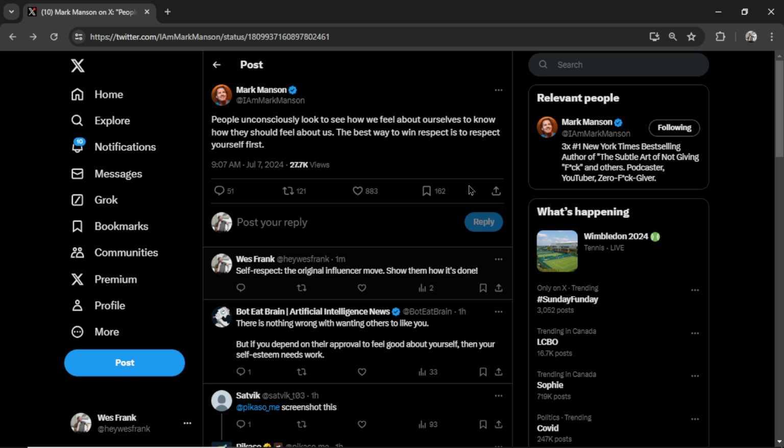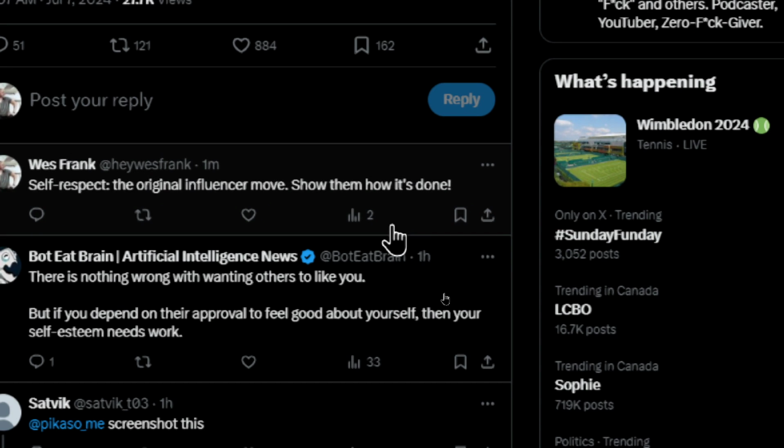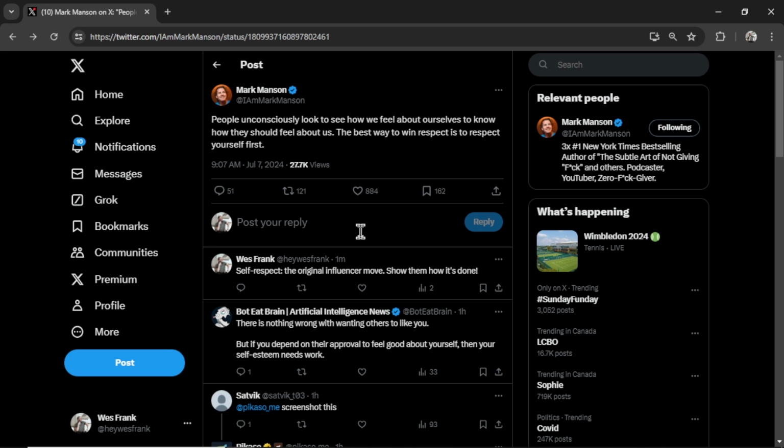This reply to Mark Manson's tweet was done automatically using AI. It was done 1 minute ago, and already it has 2 impressions. If you can use AI to respond to tweets quickly, you have the potential to get thousands of eyes on your profile, which will land you followers, visits, link clicks. All of this is free traffic.